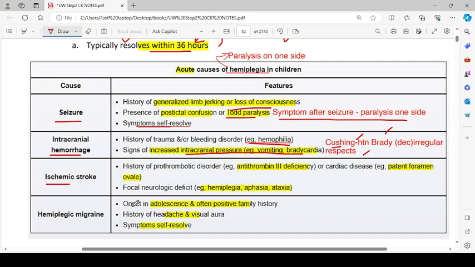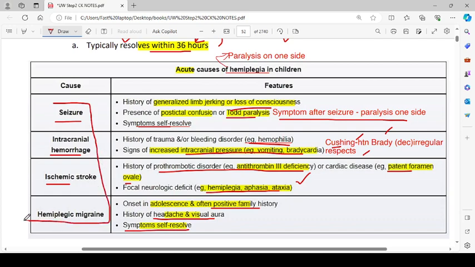Ischemic stroke, history of prothrombotic disorder like antithrombin 3 deficiency or cardiac diseases like patent foramen ovale, focal neurological deficits like hemiplegia, aphasia, and ataxia, hemiplegic migraine, onset in the adolescence and often positive family history, history of headache and visual aura, and symptoms are self-resolving. So all of these can cause acute hemiplegia in children: seizures, intracranial hemorrhage, ischemic stroke, and hemiplegic migraine.